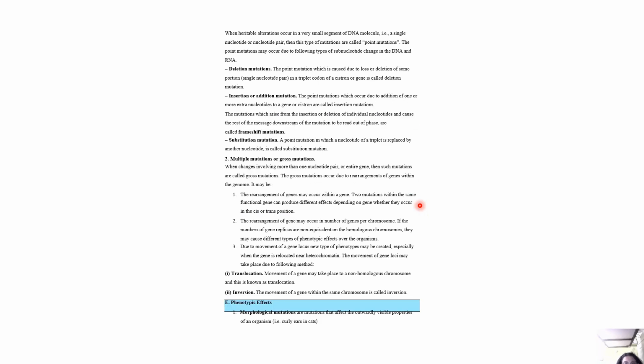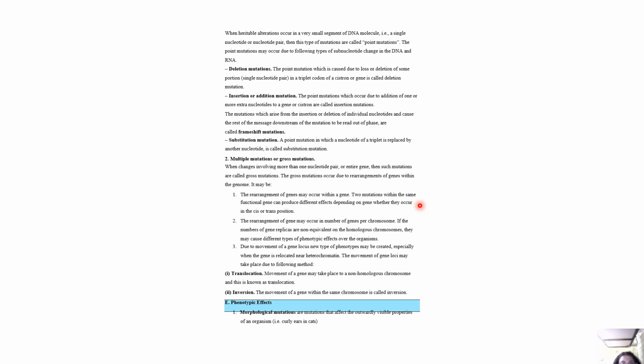Point mutation: when heritable alterations occur in a very small segment of the DNA molecule, such as a single nucleotide or nucleotide pair, this mutation is called point mutation. The point mutation may occur due to the following types of subnucleotide change in the DNA and RNA. Deletion mutations: the point mutation which is caused by loss or deletion of some portion or a single nucleotide pair in a triplet codon of a cistron or a gene is called deletion mutation. Insertion or addition mutations: the point mutations which occur due to addition of one or more extra nucleotides to a gene or cistron are called insertion mutations.